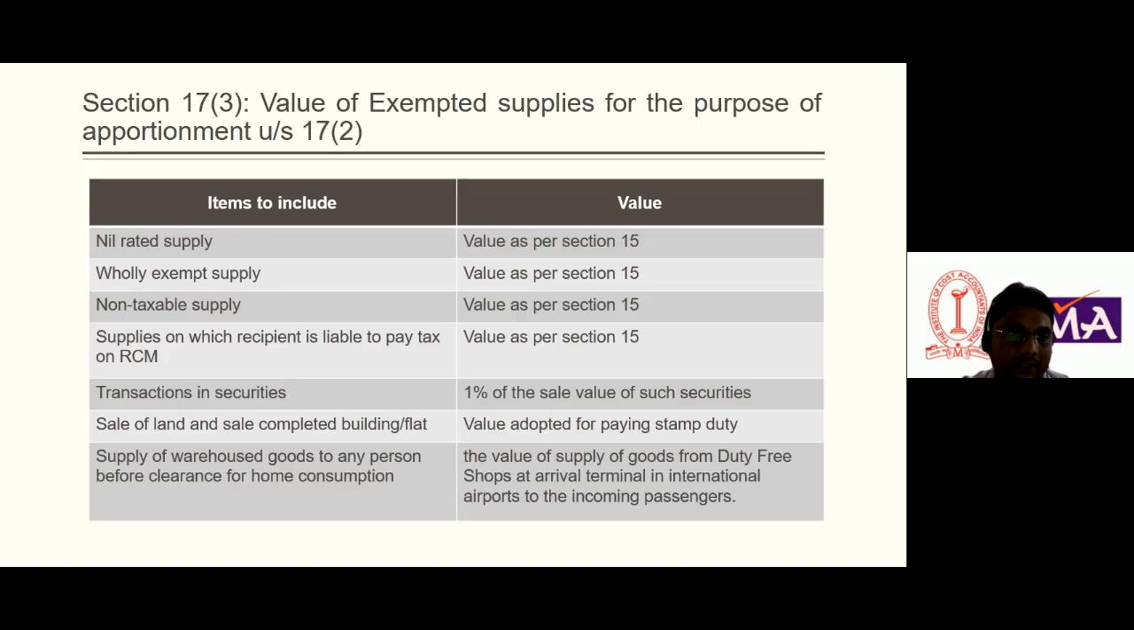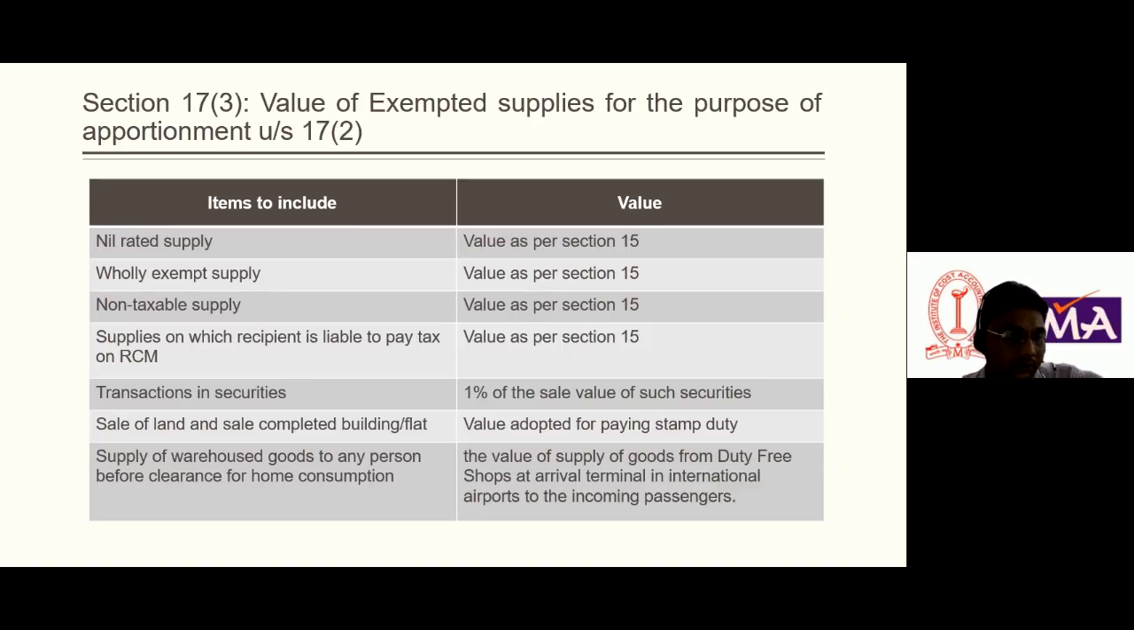Okay. So now another one, section 17 subsection 3. What is the value of exempted supply? For the purpose of apportionment, there is a rule on how we can apportion the ITC. We will discuss it ahead, which is very important. But before this rule, we need to know how we will calculate the exempted supply. I told you in section 17 subsection 2 that ITC shall be restricted to the taxable supply.